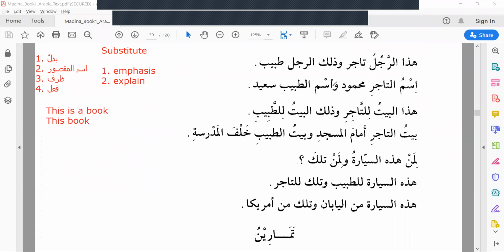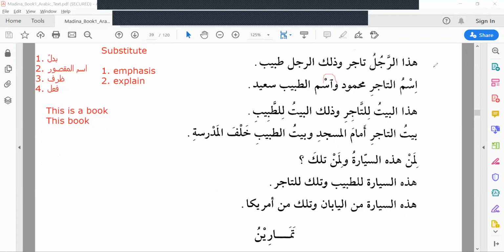Please take a note. This alif in ism is Hamzatul Wasl. Hamzatul Wasl means if it comes in the starting of the sentence, then we will read the alif. If it comes in between, then we will skip it. We will not read the alif. So we will read as wasmut tabibi.